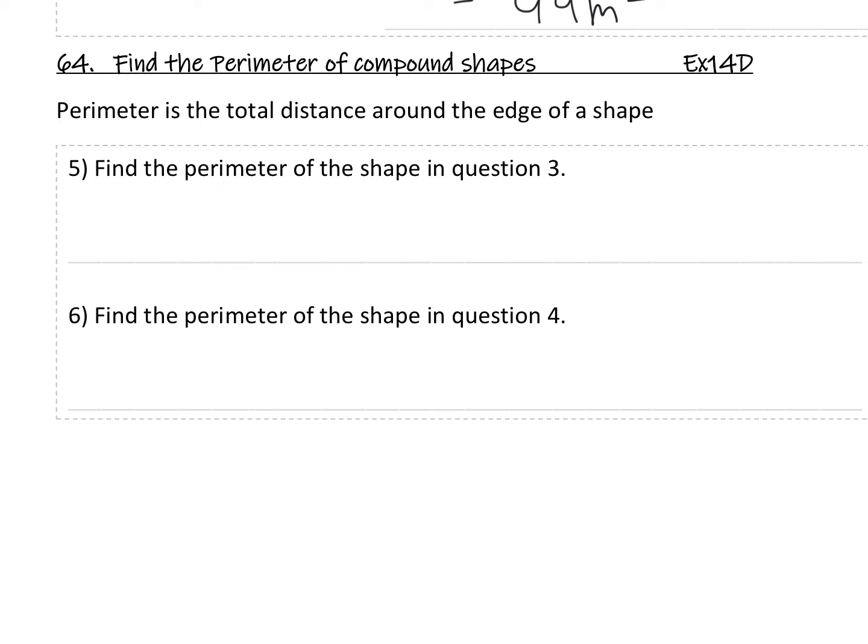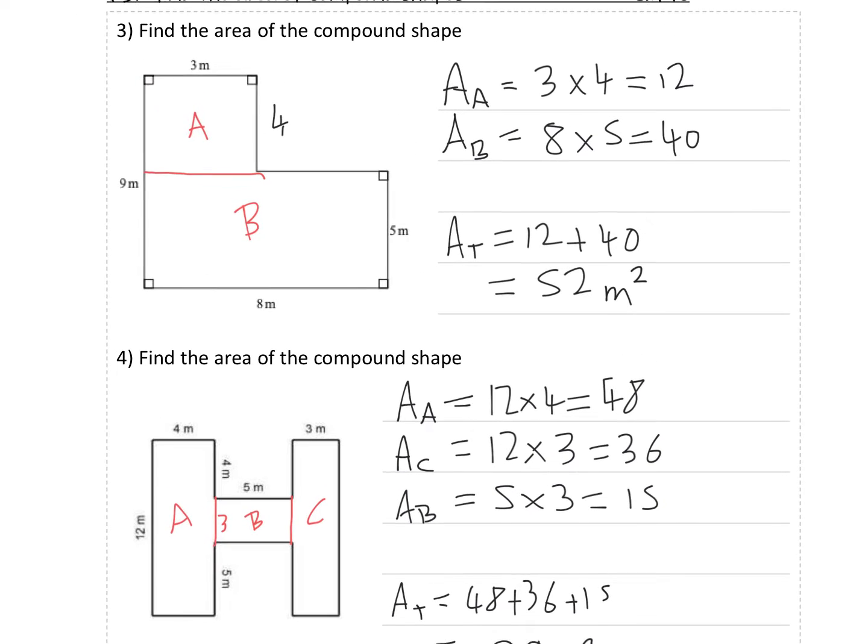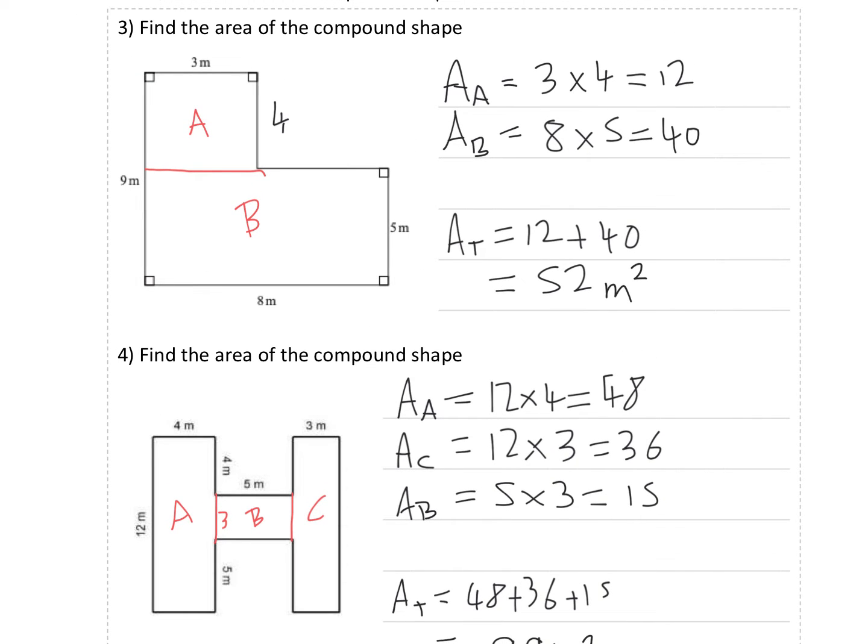Find the perimeter of compound shapes. Pause the video and have a go at example 5 and 6 where you've got to find the perimeter of these shapes here in questions 3 and 4. So pause the video and have a go at finding the perimeter there.